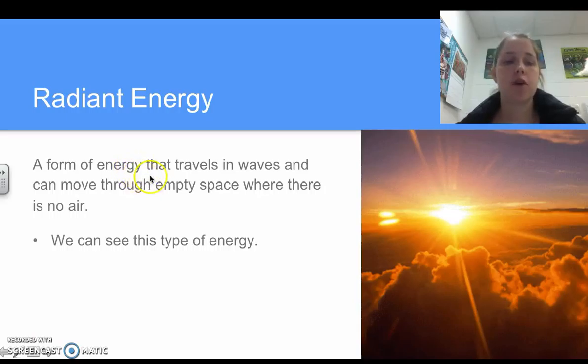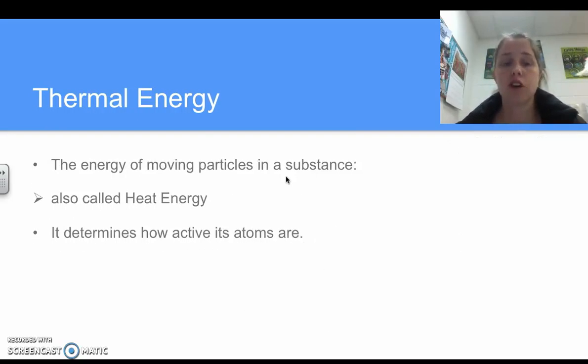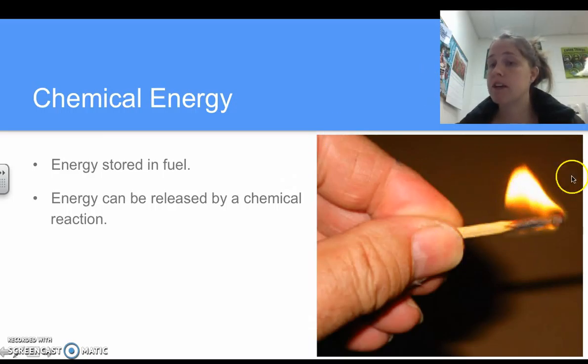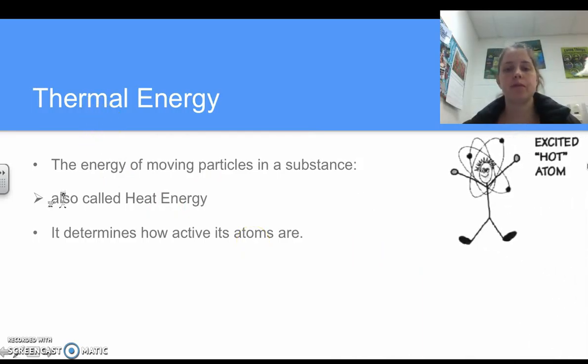Radiant energy is the form of energy that travels in waves. We're going to talk about waves next unit, but it travels in waves and it can move through empty space where there's no air. We can see this type of energy, so it is both visual and made of waves. Those waves travel through empty space really well, and that's how we get the light energy from the sun. There's also radiant energy in this flame, because it's releasing light. It's also releasing thermal energy.